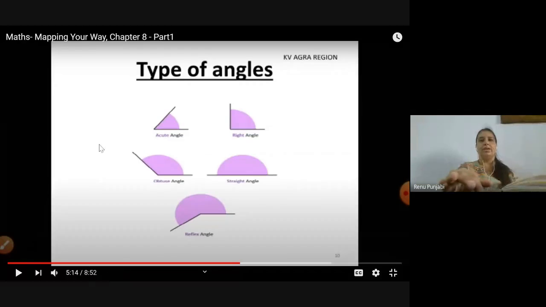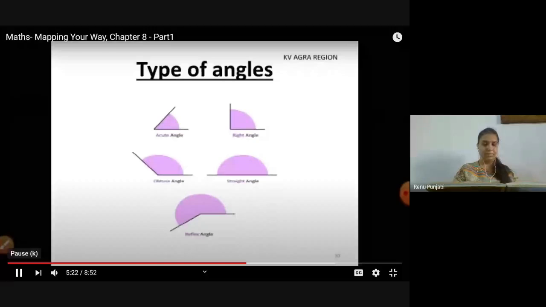So this is the acute angle, right angle, greater than 90 degree is the obtuse angle, straight line is a straight angle, and less than 180 degree but greater than 180 degree is called a reflex angle. An angle is the space between two lines or surfaces that meet at one point called center. It is measured in degrees.